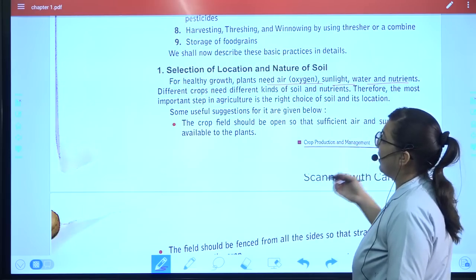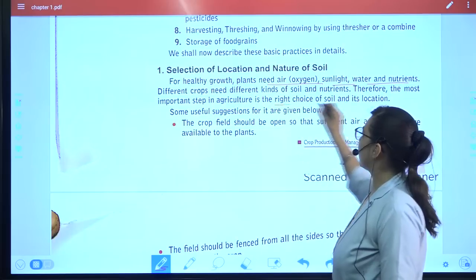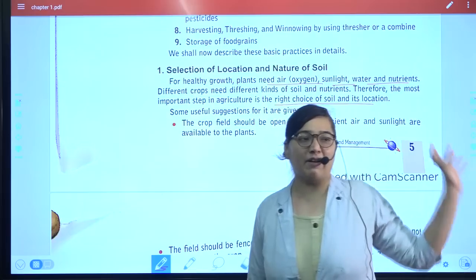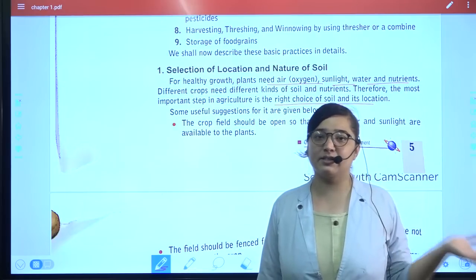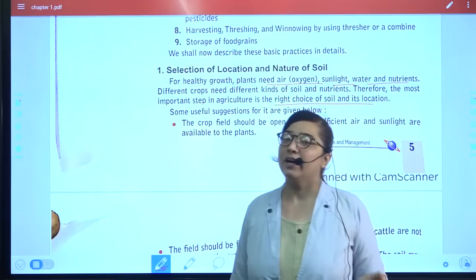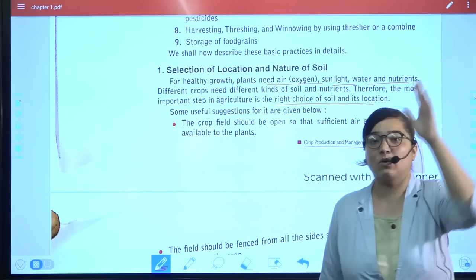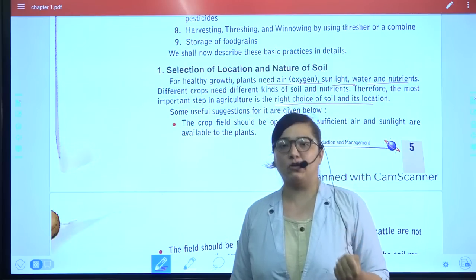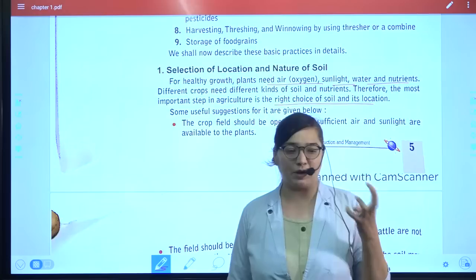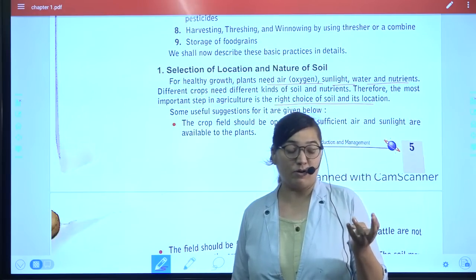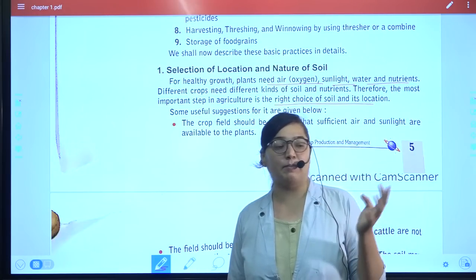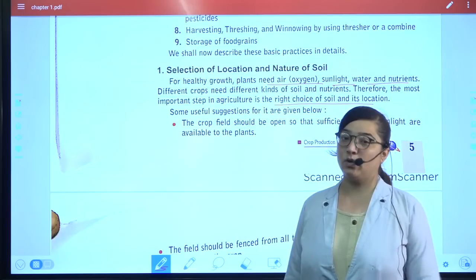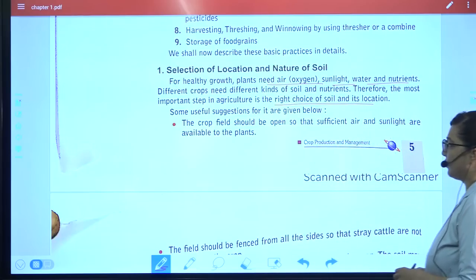And so a very important step in agriculture is the right choice of the soil and its location. As I said, we cannot have tea gardens over here. For that, it's Assam, you already know. That place is the best. Some things are grown only in the hilly regions. So for a particular type of crop, a particular amount of temperature, rainfall and a particular type of soil is needed. So the very first thing is selecting the location and the nature of the soil.